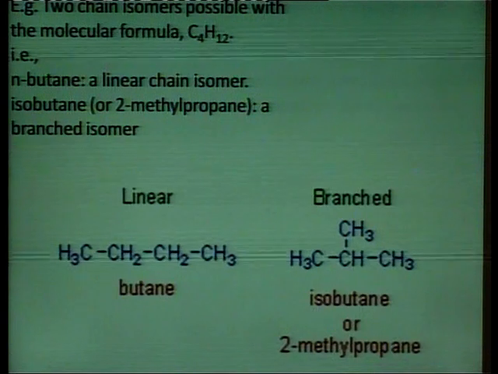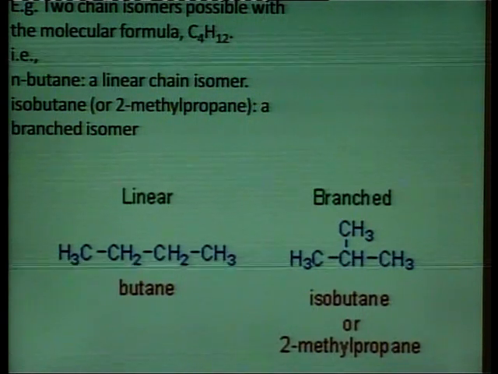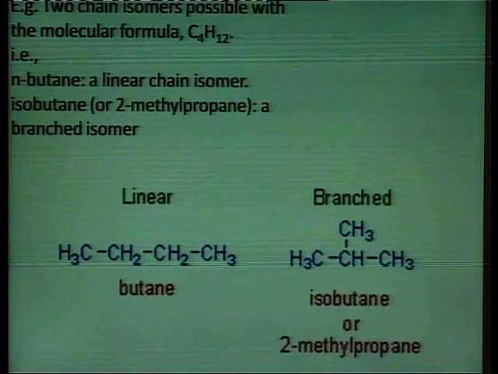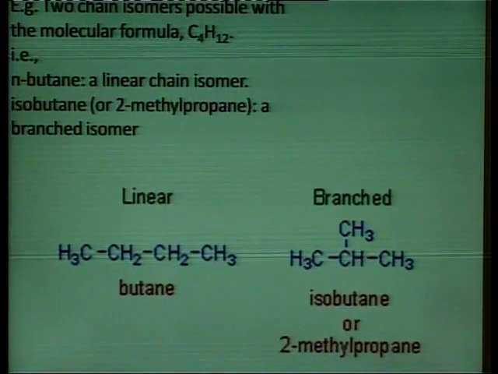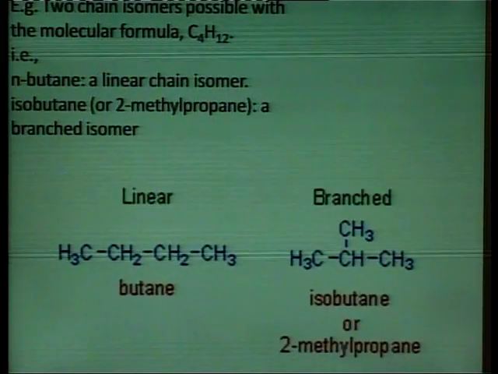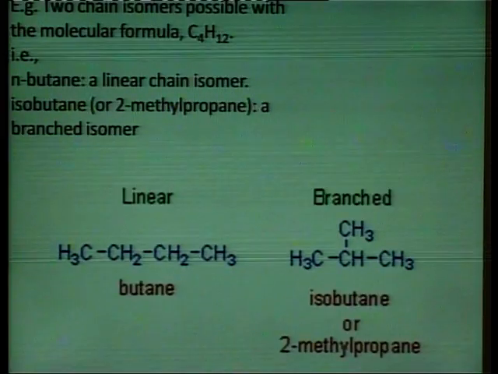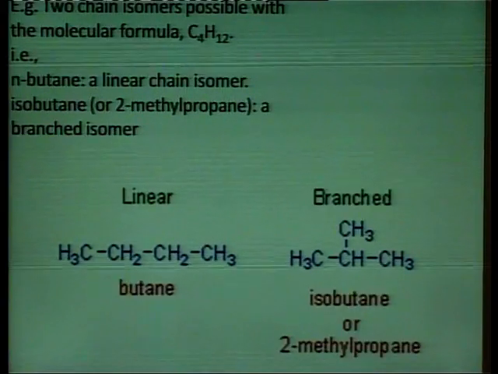An example is butane. The linear one is known as normal butane, and normal butane has the molecular formula C4H10.